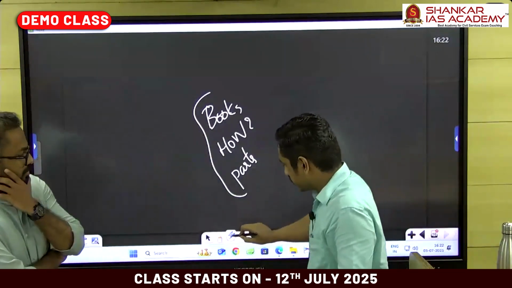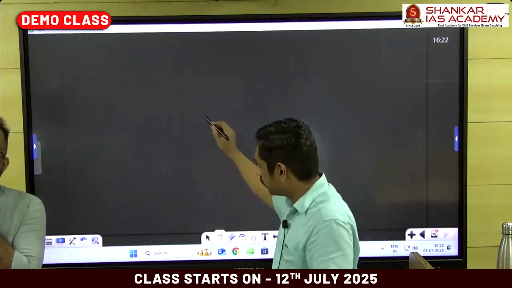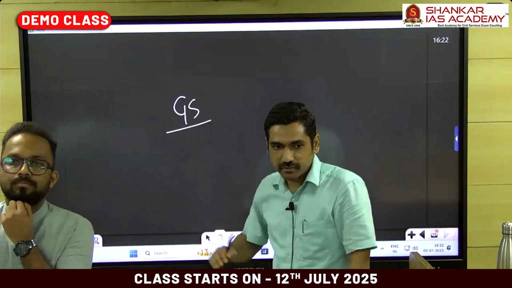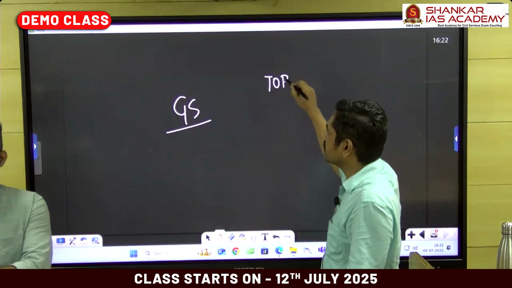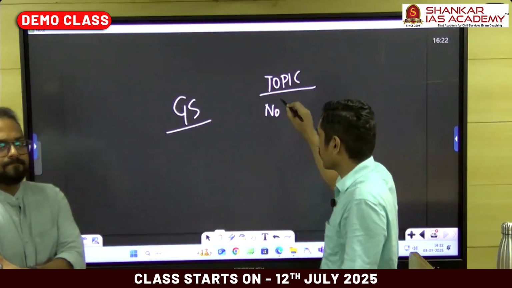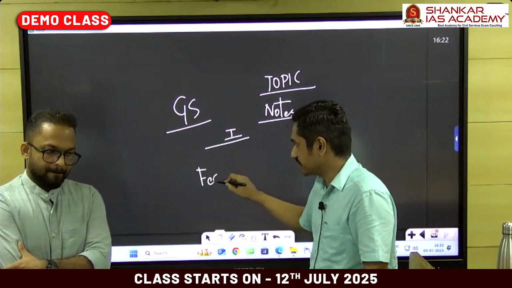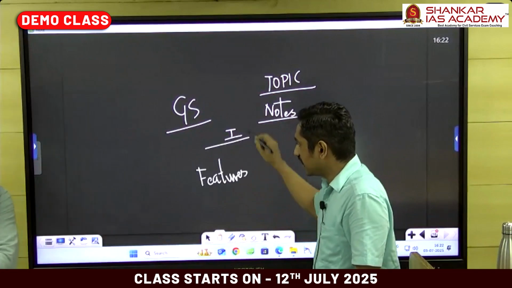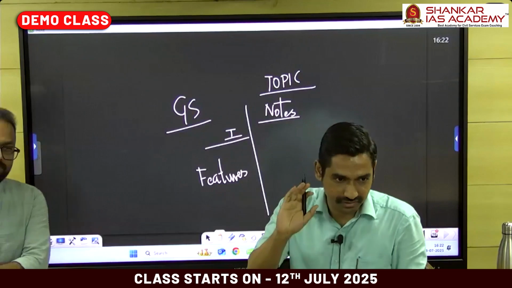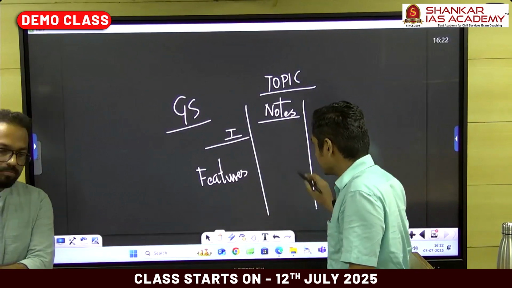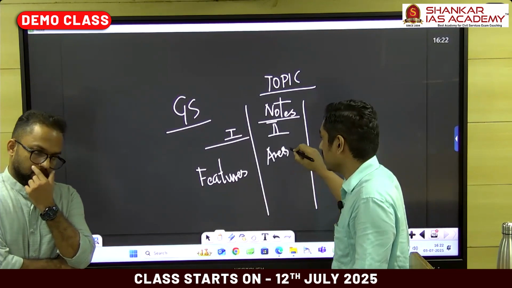See, I'm telling you directly, this is not only for geography optional. Any topic, both general studies, I'm talking about all 4 papers. Any topic you study, there are only 3 forms in which you have to make notes. First type of form is direct explanation of features, where they'll ask you to explain the features of the theory. That's it. Second part is what are the areas in which the theory is working.